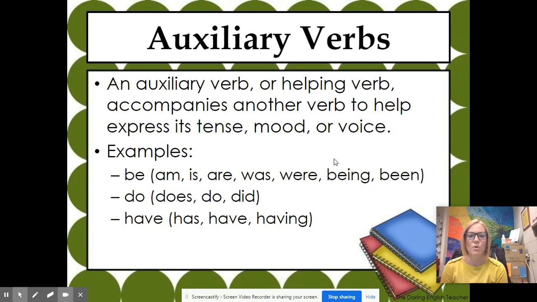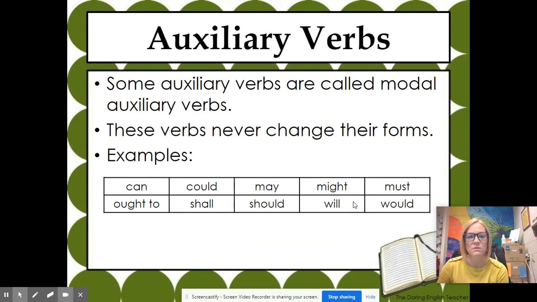And we have auxiliary verbs, which you would have known them as probably helping verbs in elementary school. It's another verb to help express tense, mood, or voice. Again, a lot of the same verbs that you were going to use, but these ones are also joined with an action verb. So again, we have am, is, are, was, were, being, and been, does, do, did, has, have, and having. Okay, so these are some words that never change their forms. There's a list there for you to refer back to.